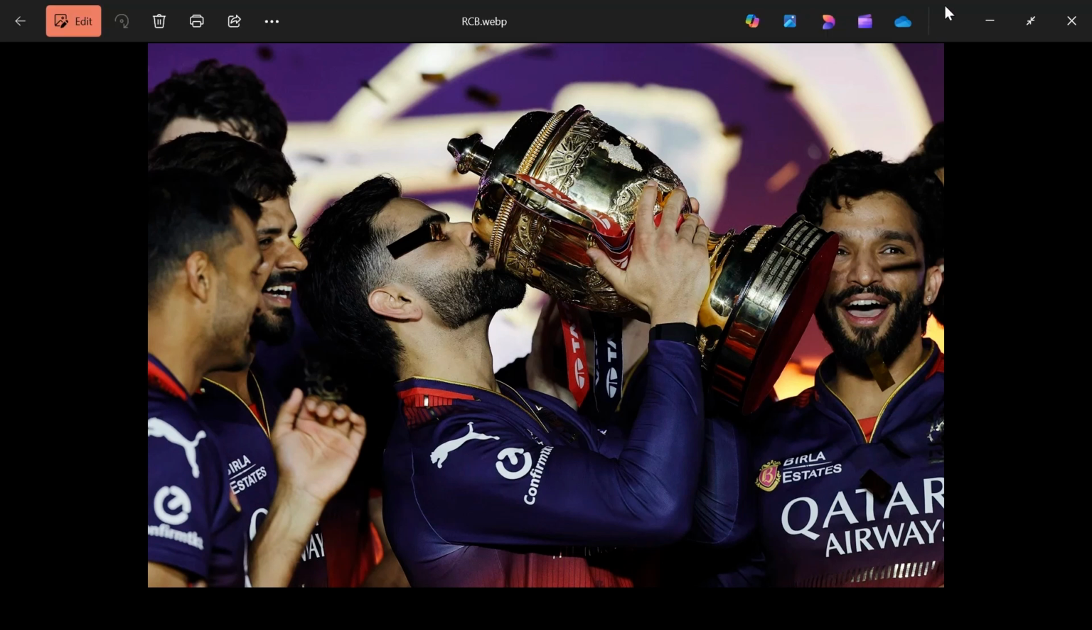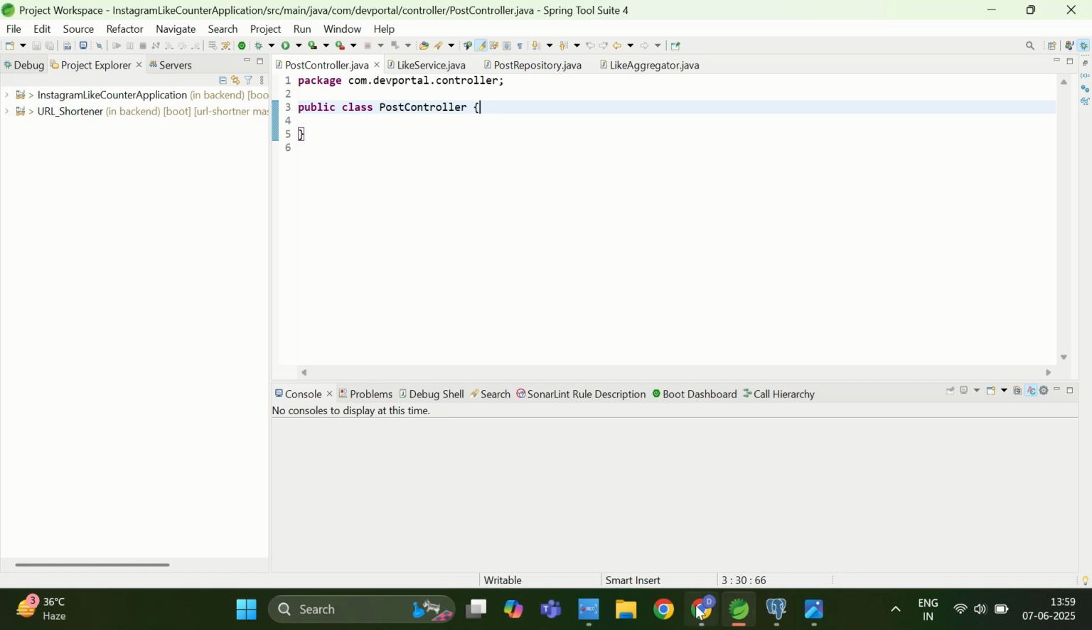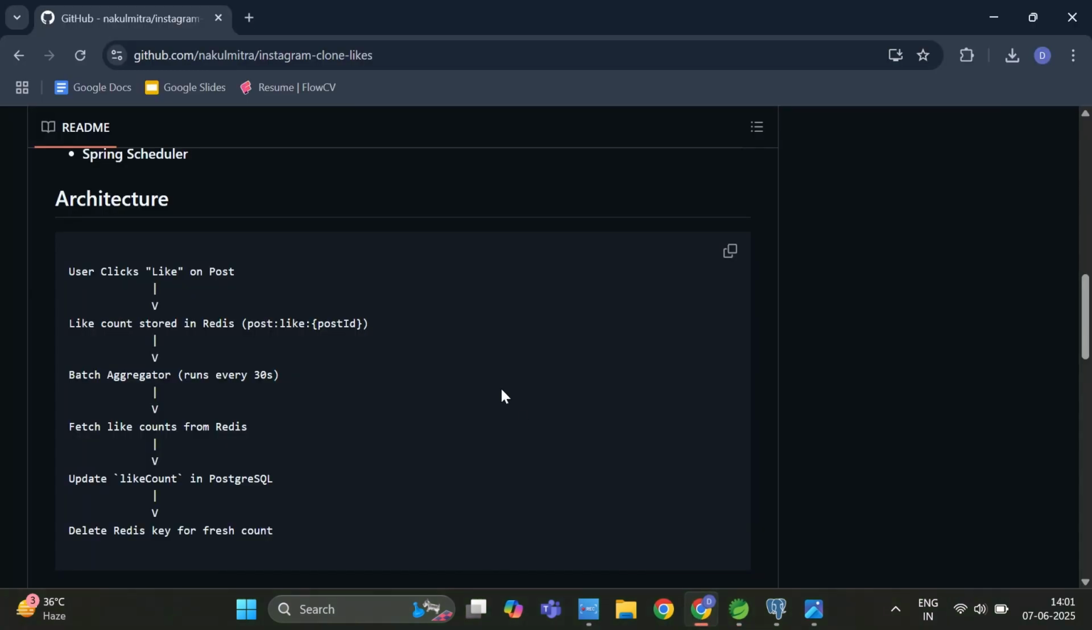So first let me go to my GitHub repo. Here, as you can see, I have created the architecture diagram. This is what we are going to achieve today in this video. Instead of writing every like into the database immediately, we are going to use Redis to collect those likes in the server, and then every 30 seconds we will flush those likes into the database in the form of bulk updates.